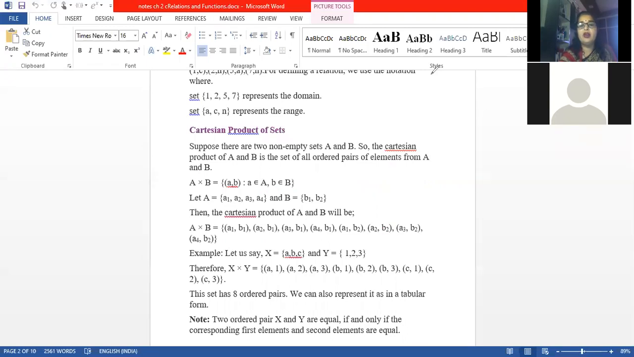Why is M not range? Tanishq Malik is asking, why is M not range? M is not a part of the range. Why? Please keep this in mind, because M is not related to any element of set A. M is an element of set B, but this element is not related to any element of set A.